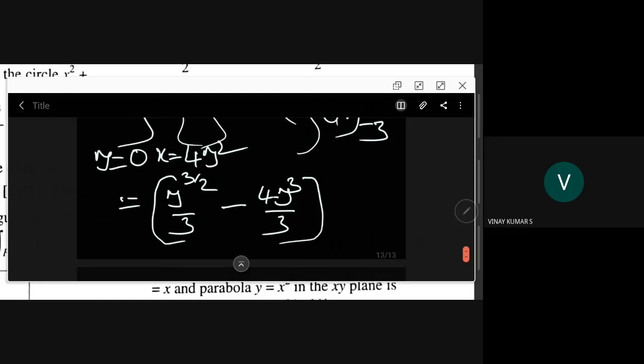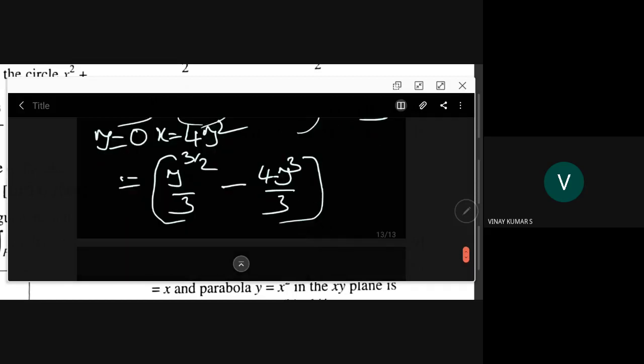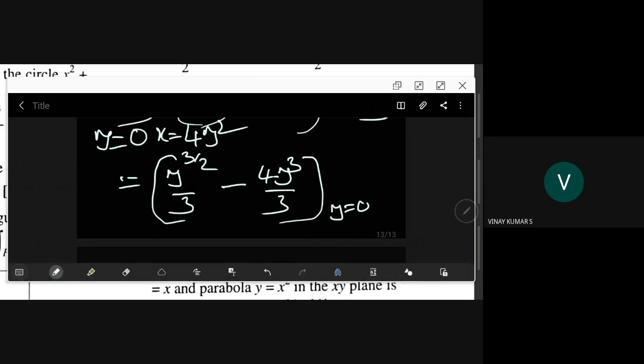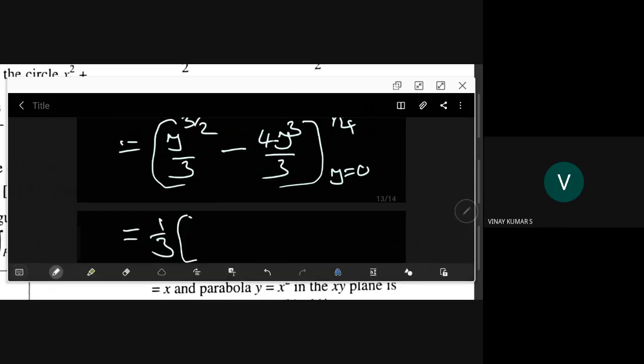Now the limits are 0 to 1 by 4. If I put 1 by 4 here, 1 by 3 I can pull out. I have 1 by 4 whole power 3 by 2, minus 4 into 1 by 4 whole cube.